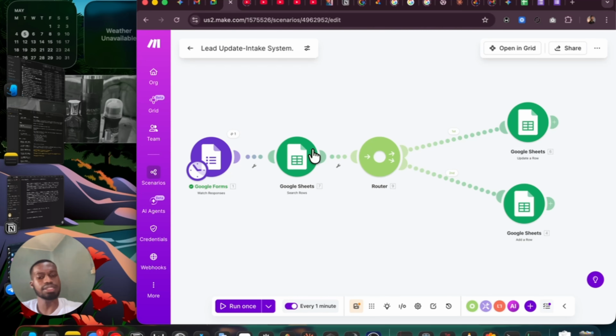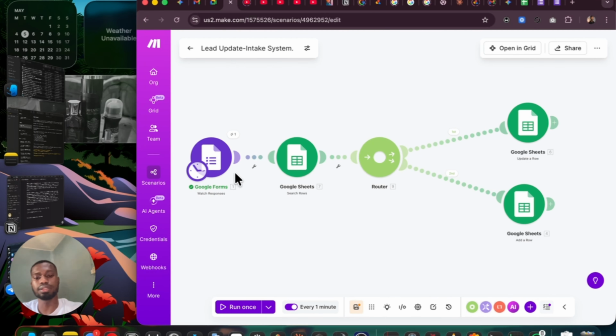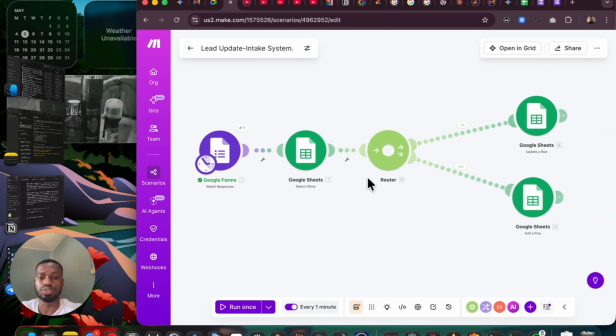So if it searches and this person exists in our CRM, that's in our Google Sheet, it is going to update it. That means it's going to literally update the person. Maybe the person changed something, or it can even be the same thing. It's still going to update it. Now, if this person doesn't exist on Google Sheets as it searches, it is going to add a row instead. Now, how do we make use of it? We make use of it using the router.